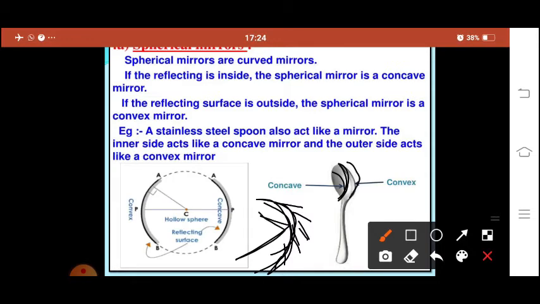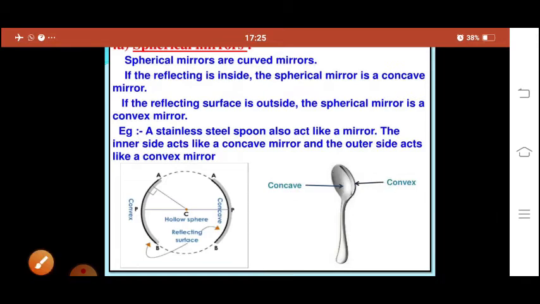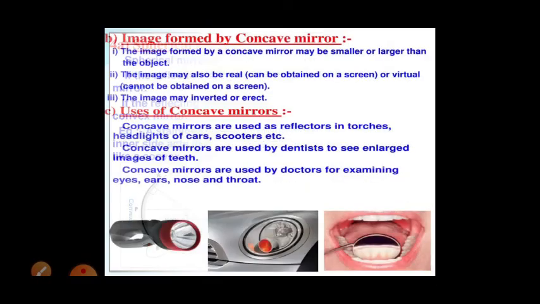Similarly, if you see a spoon, one side has the reflecting surface outside. If the reflecting surface is outside, that is called a convex mirror. Concave and convex mirrors show different types of images formed and have different uses.